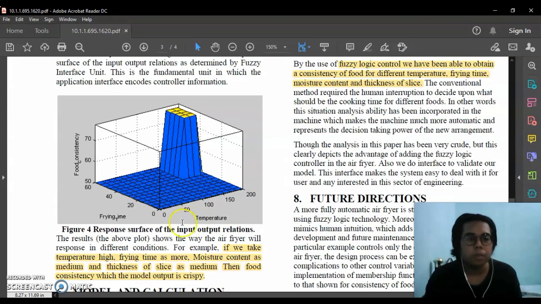This is the response surface of the input-output relations. For example, for this project, if we take the temperature as high, the frying time as more, moisture content as medium, and the thickness of slice as medium, then the food consistency, which is the model output, is crispy. And here is the crispy consistency.